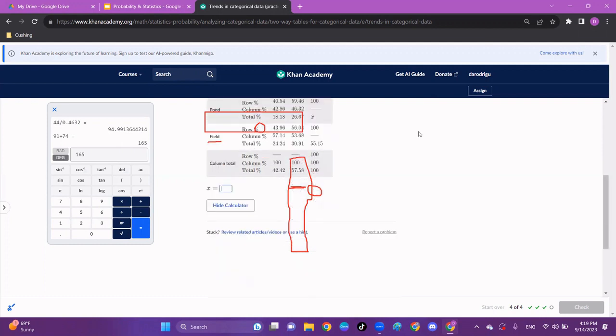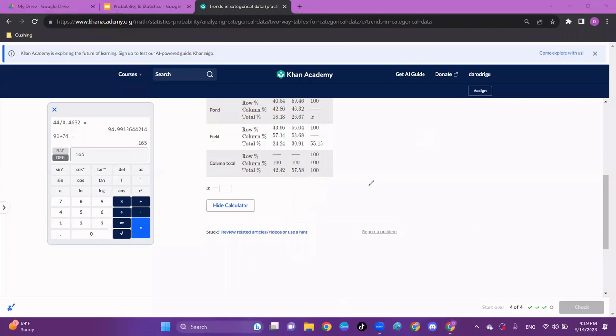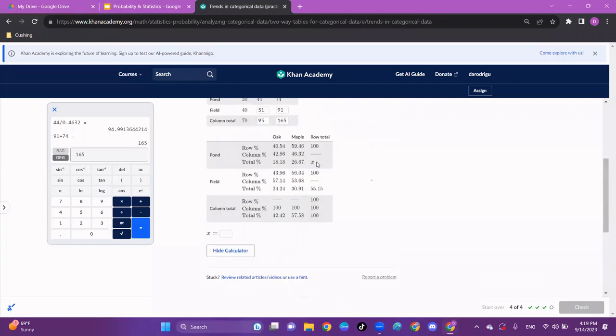So X still needs to be solved for. Oh, let's do that. We ran into that earlier. X is here. Circle it. So X is out of the total, what percent were pond?